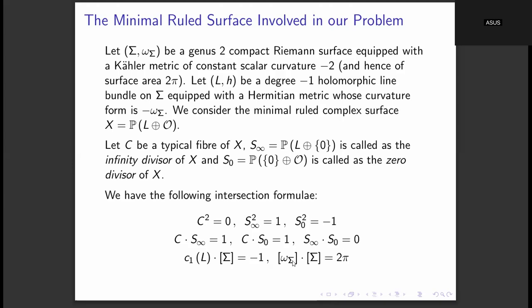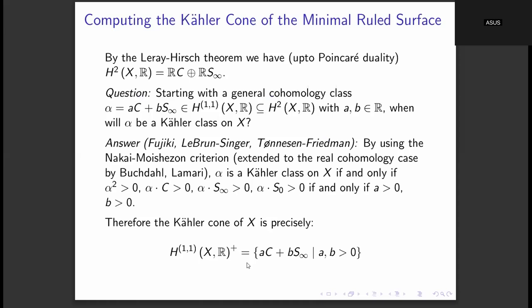And then the Kähler class of sigma dotted with the fundamental class of sigma is nothing but the integral of omega sigma over sigma, and this integral is by definition the area of sigma with respect to the metric omega sigma, and that is 2 pi. So these are the intersection formulae. These intersection formulae are required for identifying the Kähler cone of the minimal ruled surface.